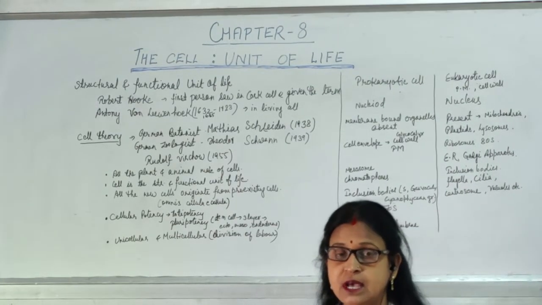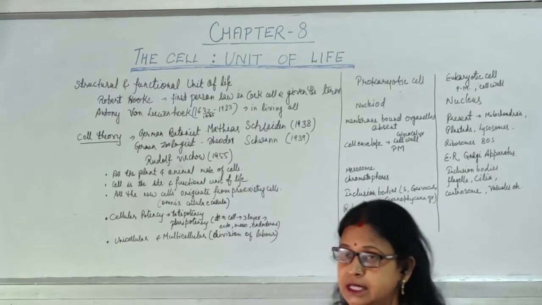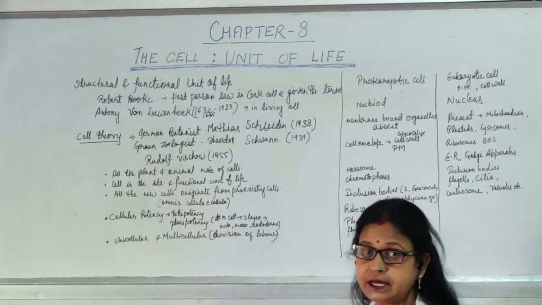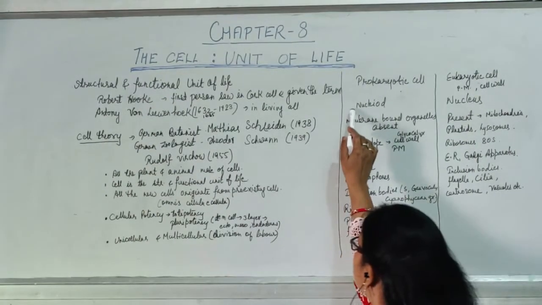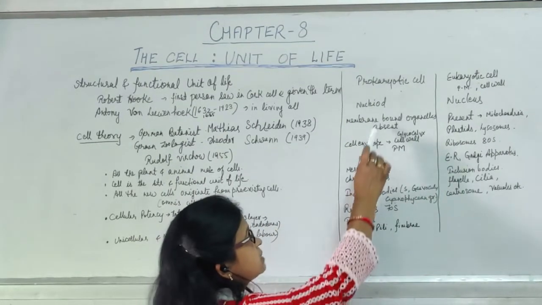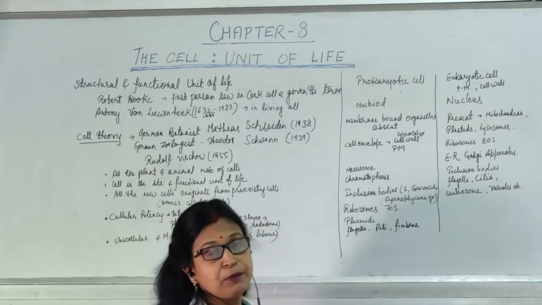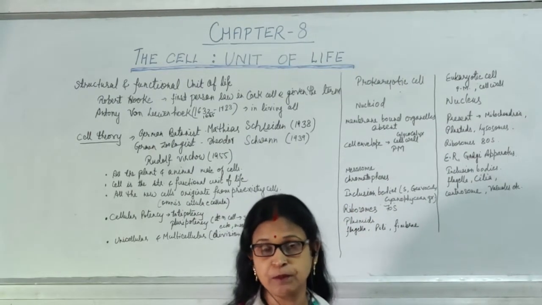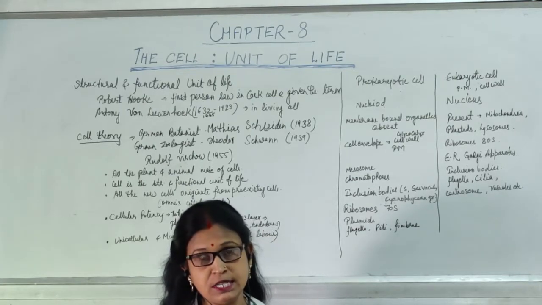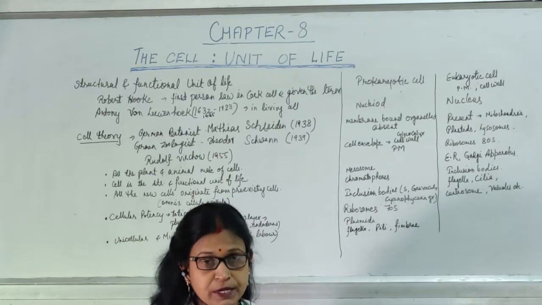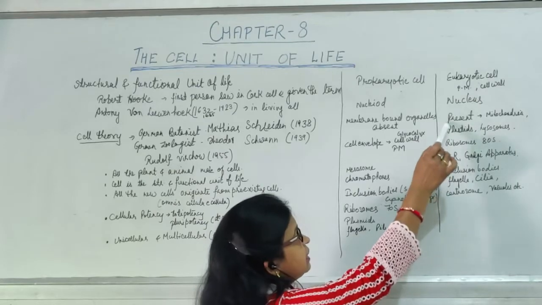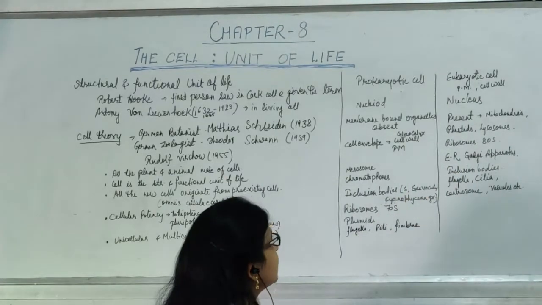Their chromosome number is only 1, whereas in eukaryotic cells more chromosomes are there. So we will study in detail. Now, prokaryotic cells have a nucleoid in place of a true nucleus, and membrane-bound structures like mitochondria, chloroplast, endoplasmic reticulum, Golgi apparatus, etc. are not present in prokaryotic cells, whereas they are present in eukaryotic cells.